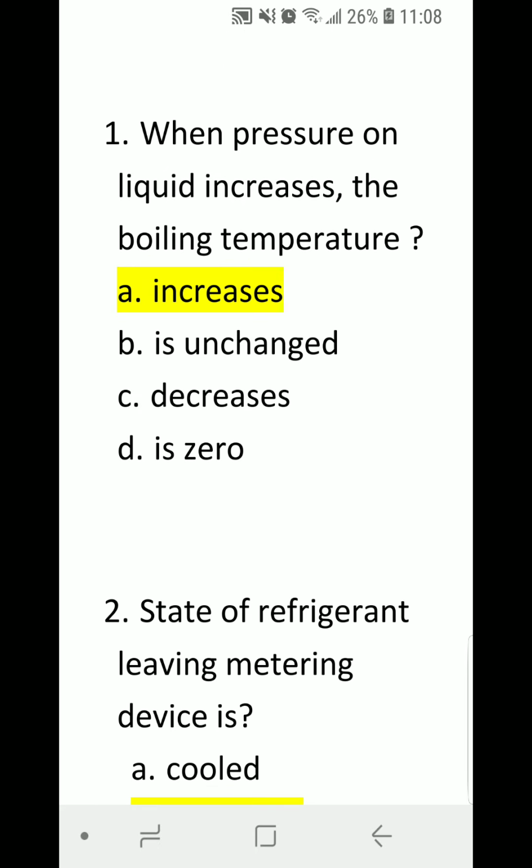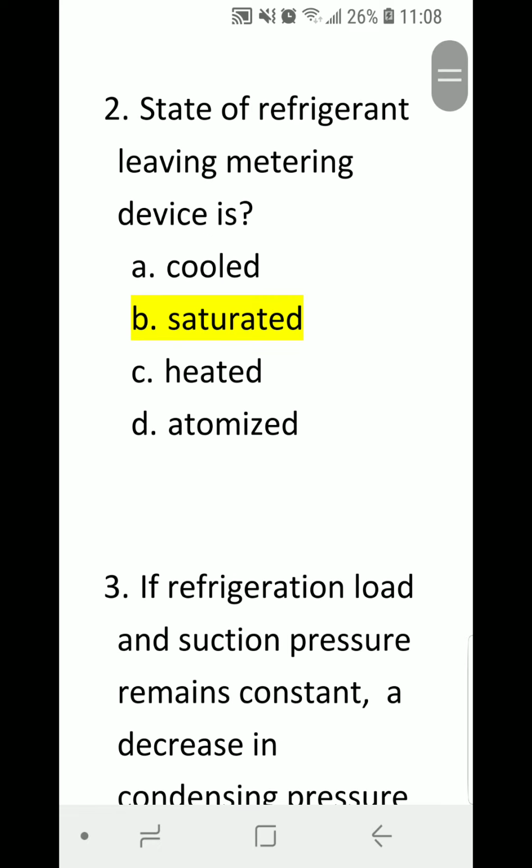1. When pressure on liquid increases, the boiling temperature: A, increases, B, is unchanged, C, decreases, D, 0. Correct answer is A, increases. 2. What is the state of the refrigerant leaving the metering device? A, cold, B, saturated, C, heated, D, atomized. Correct answer is B, saturated.